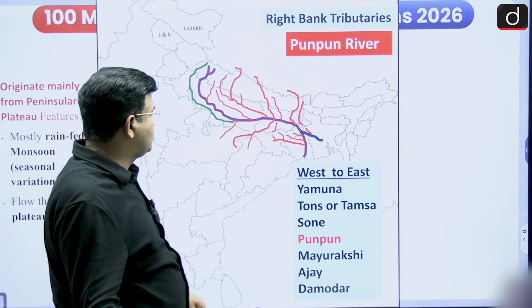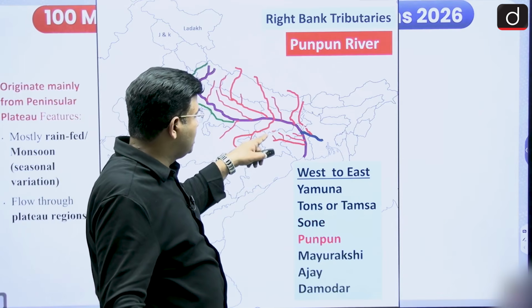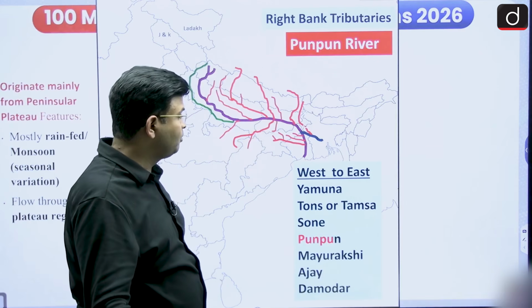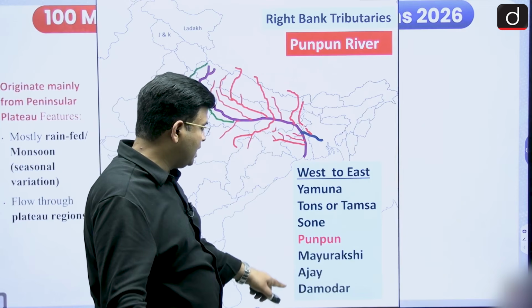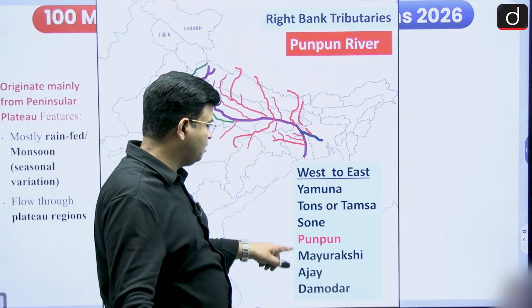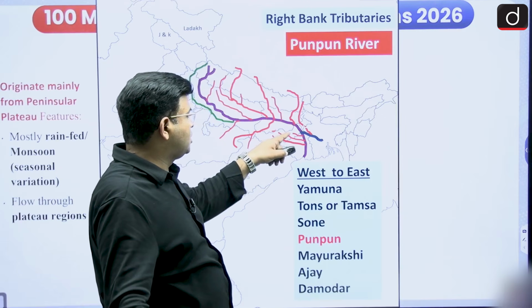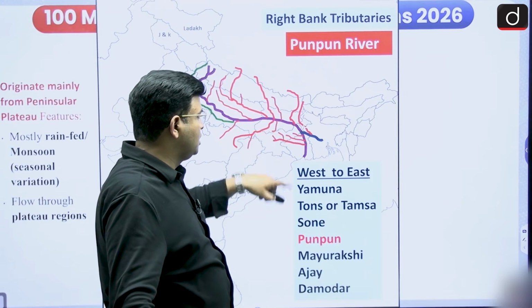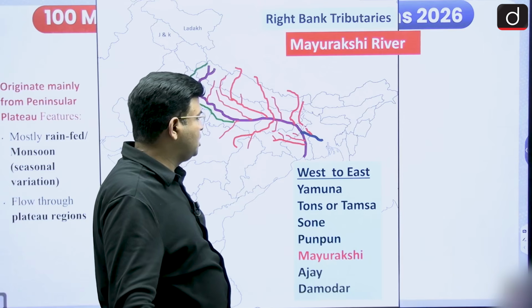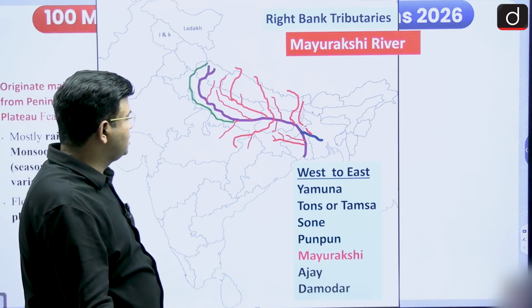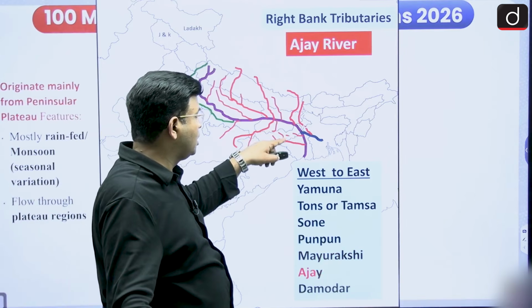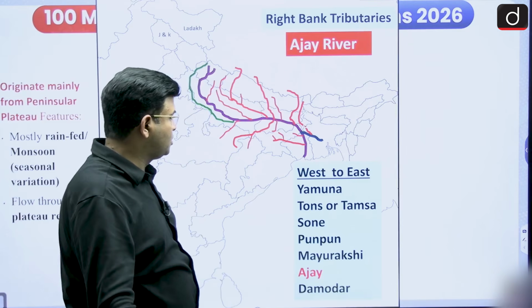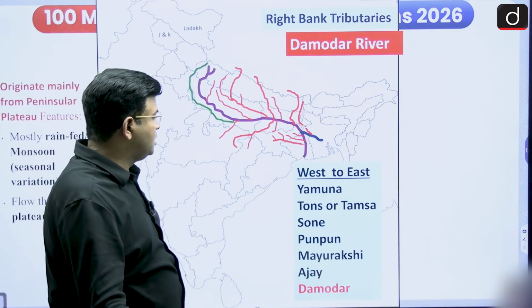Now we have to see the Punpun river. It originates from the Jharkhand Chota Nagpur plateau region and meets the Ganga near Patna. And there is MAD MAD: Mayurakchi, Ajay, Damodar, in the Chota Nagpur region. Mayurakchi originates from the Trikut Parvat and meets the Ganga in West Bengal. The Ajay river originates from the Munger hills and meets the Ganga in West Bengal. And thereafter there is the Damodar river.